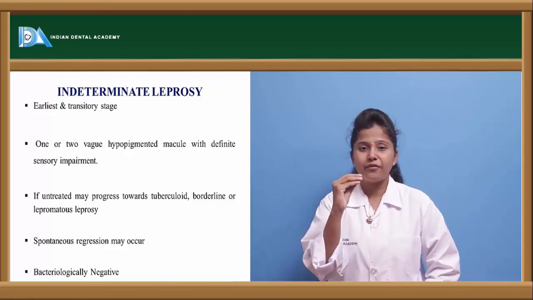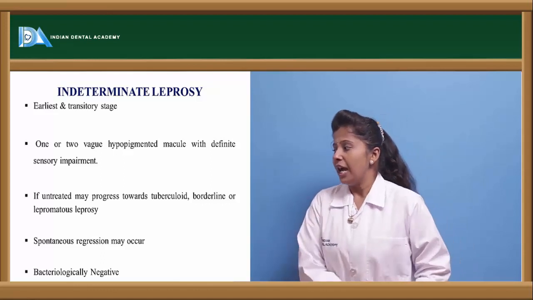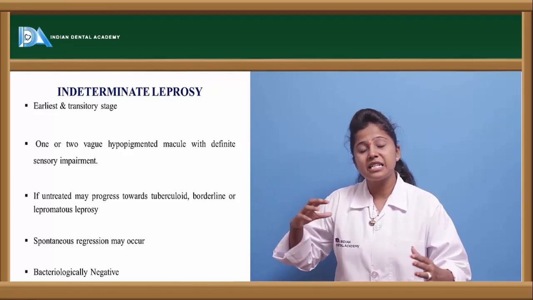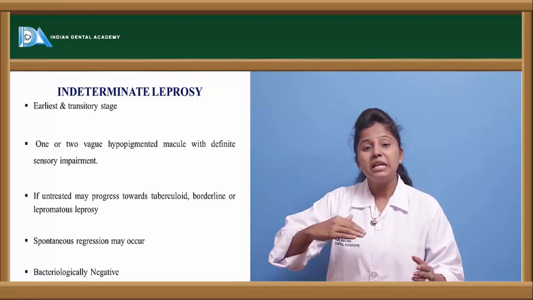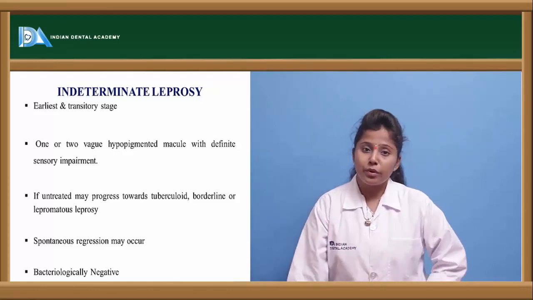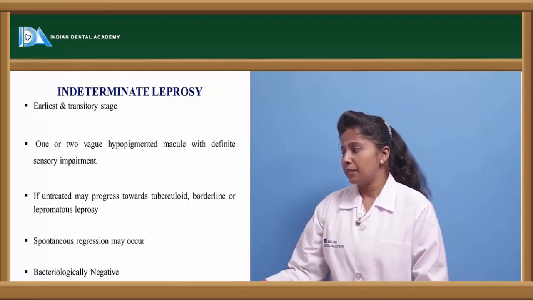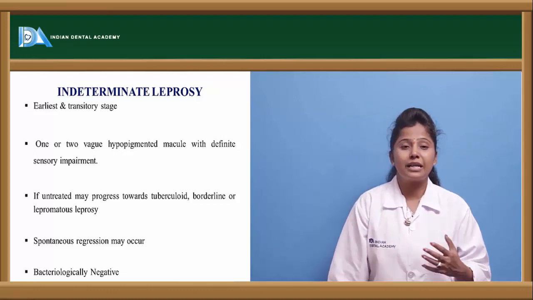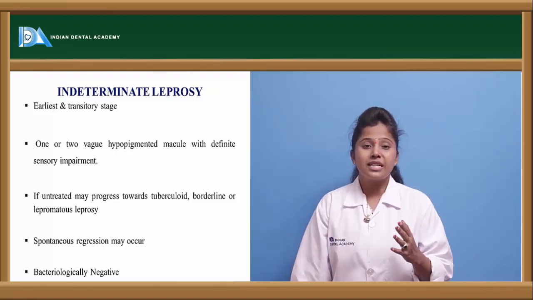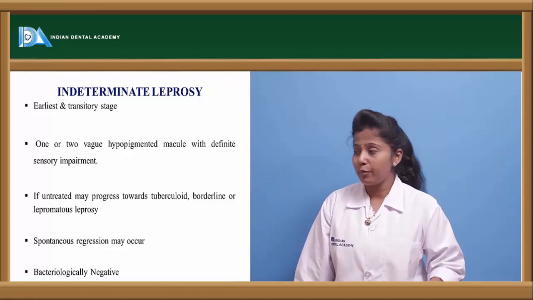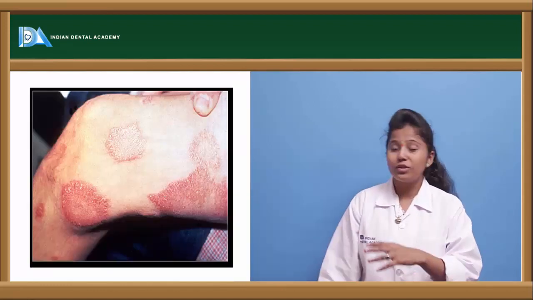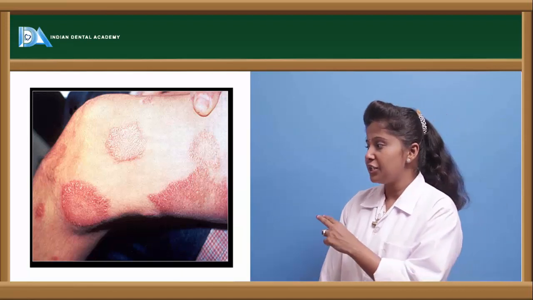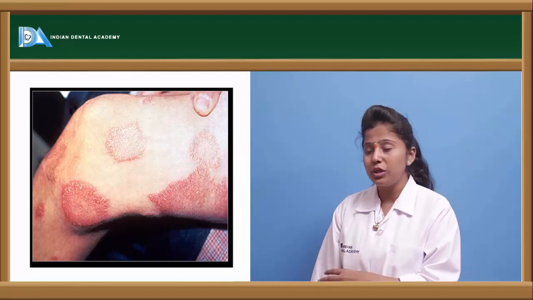Very few lesions are observed, and if these lesions are untreated, they spread all over the body and may lead to the second stage, that is tuberculoid leprosy or lepromatous leprosy. This indeterminate leprosy is negative to bacteria, in the sense that if we perform the test, it may be negative. Here is the pictorial representation of indeterminate leprosy. The lesions are few; we can observe 1 or 2 lesions.